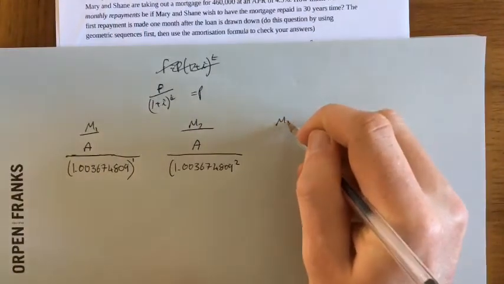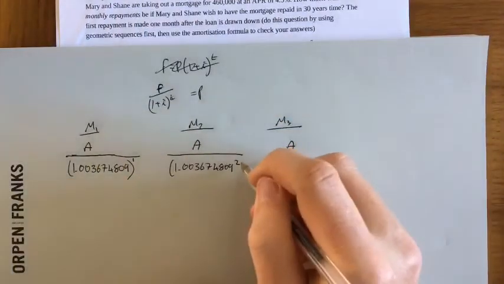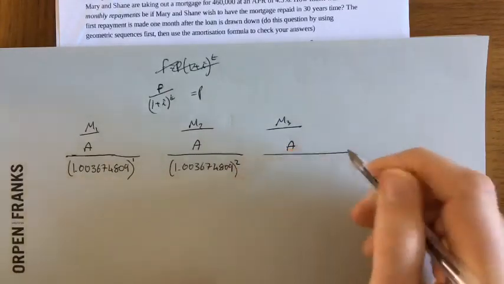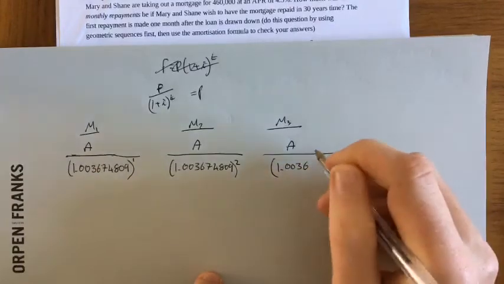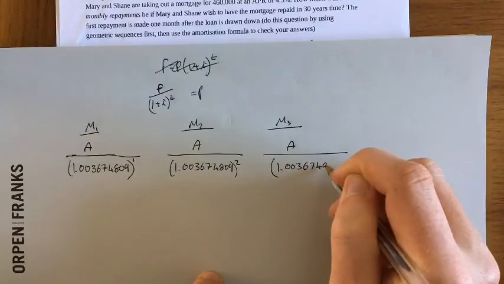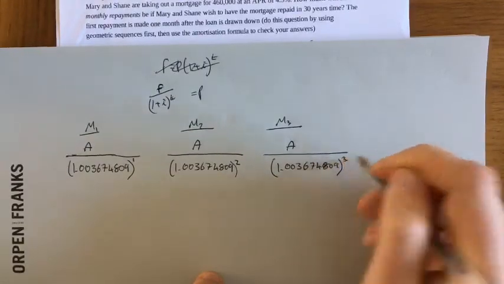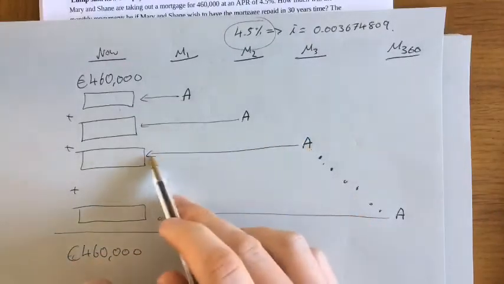Once again, Mary and Shane are going to pay back some amount, and filling in the formula, 1.003674809, but that's 3 months away. So that is this one here, brought back to today's money.